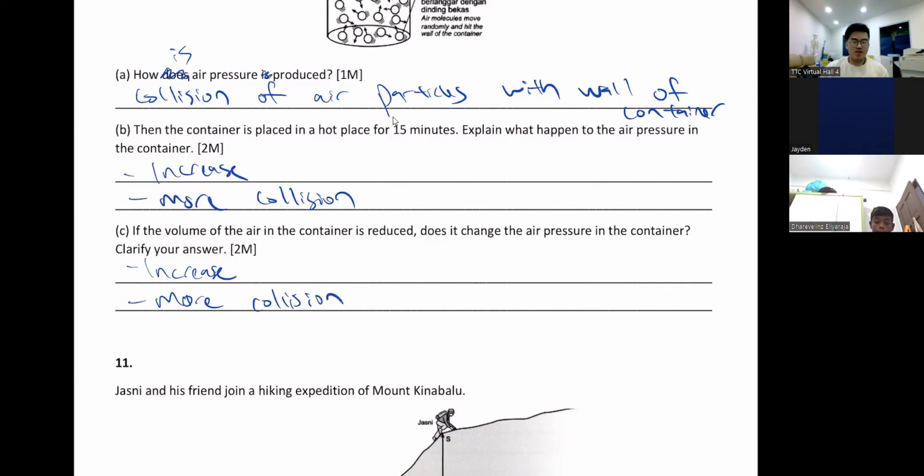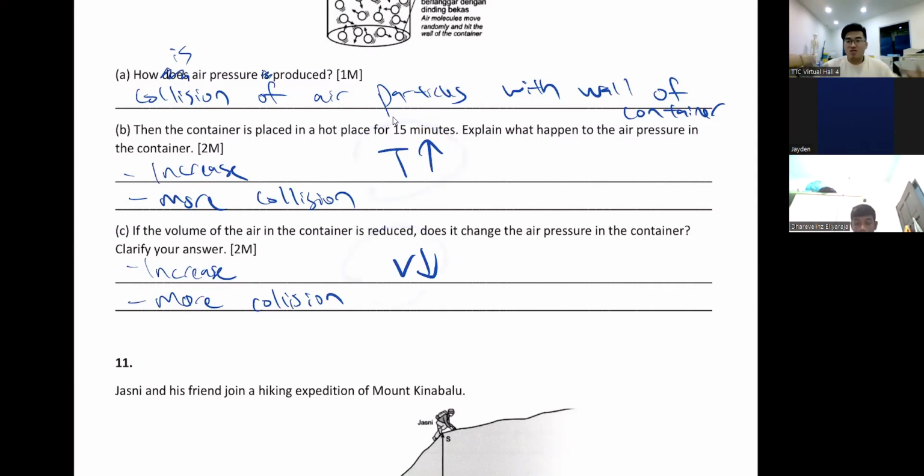So to increase your air pressure, there are two things you can do. You can increase your temperature, make something hotter, or you can decrease the volume, make something smaller. So put it this way, how do you burst your balloon? How do you break your balloon? Very easy, you can heat it, or you can make the volume smaller.